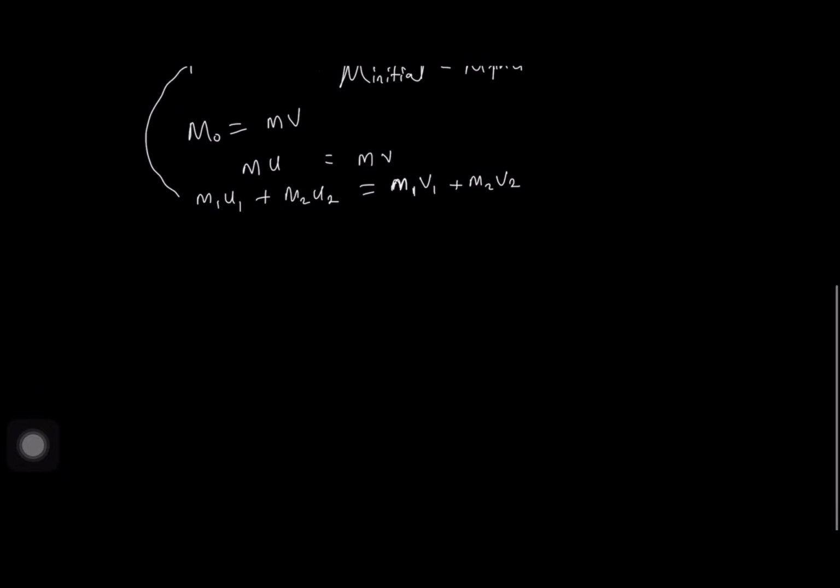So, second principle right here is kinetic energy in elastic collision.